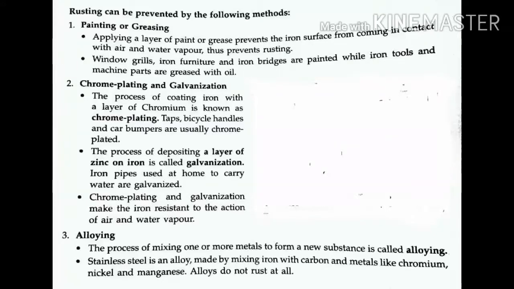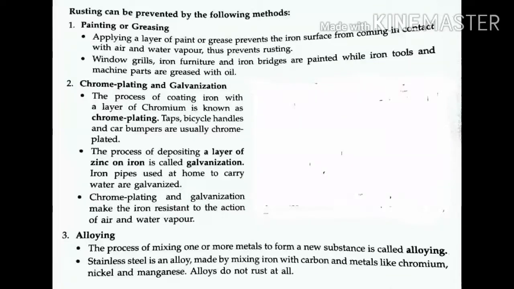Next one, alloying. Alloying is the process of mixing one or more metals to form a new substance called an alloy.